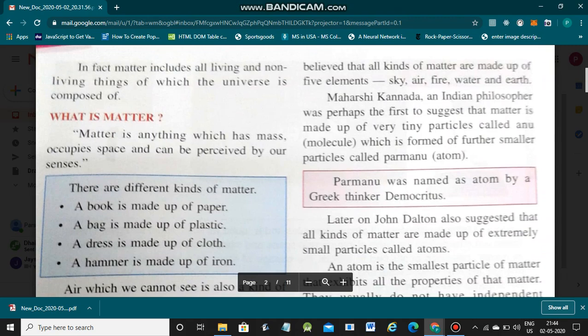In fact, matter includes all living and non-living things. Now first, what is matter? Definition of matter: matter is anything that has mass, occupies space and is perceived by the senses, where we can feel it. You know, air. What is air? You cannot see the air, but air is also matter. There are different kinds of matter. Book made up of paper, bag made up of plastic, dress made up of cloth, hammer made up of iron.